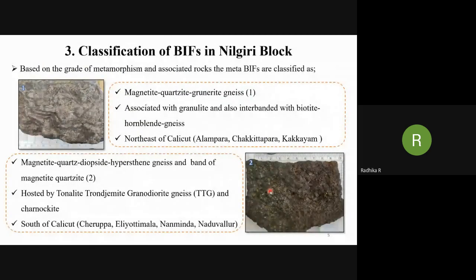Based on the grade of metamorphism and associated rocks, the banded iron formations in the study are classified into two. One is the banded iron formations in the northeast of Calicut, which is associated with granulites, and the predominant rock type is magnetite quartzite grunerite gneiss. And the second one is the banded iron formations in the south of Calicut, which is magnetite quartz hypersthene gneiss, hosted by TTG and charnockite.